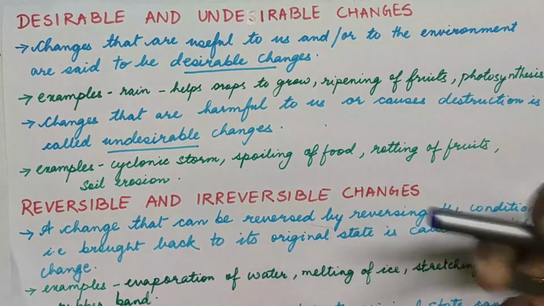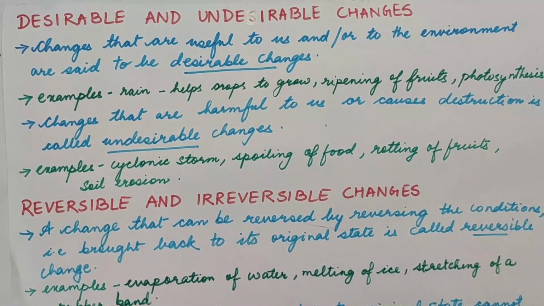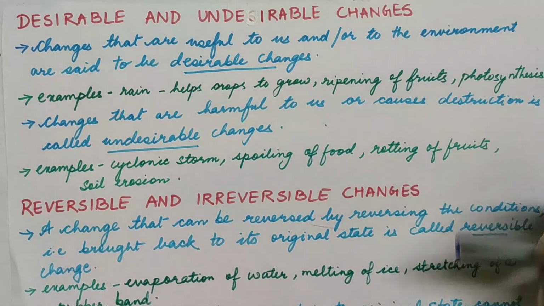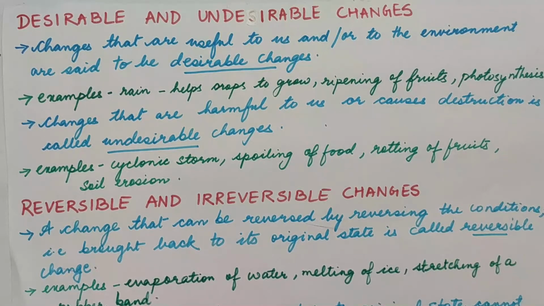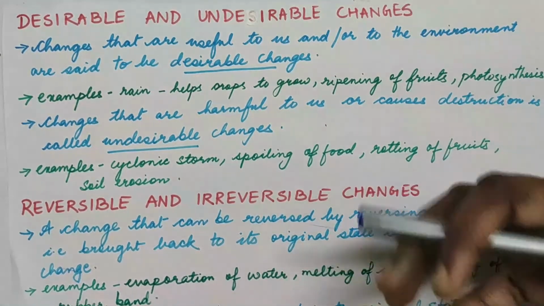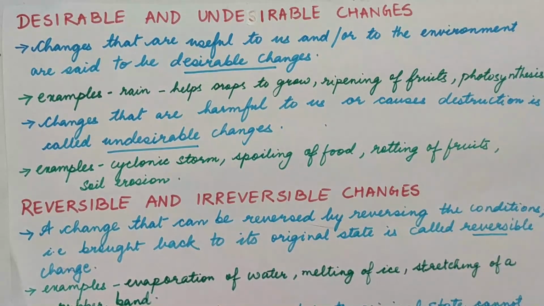Then ripening of fruit. Many fruits, when they ripen, we like to eat them. And photosynthesis. All these are changes which we want for our benefit. Or maybe your mother is preparing some curd from the milk. So that's a desirable change because she wants curd from the milk.